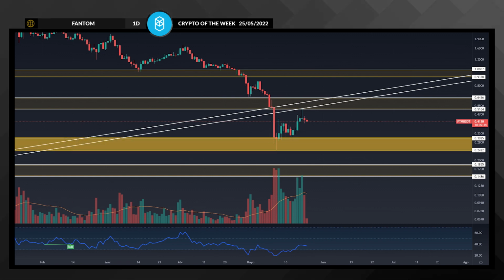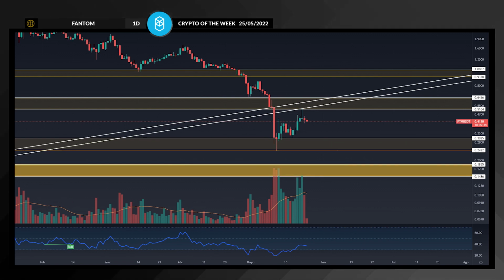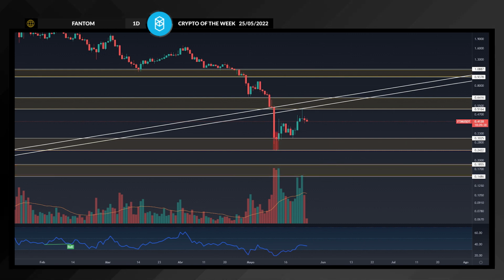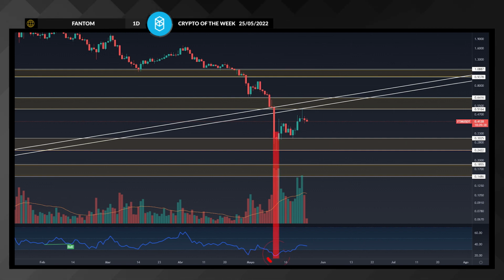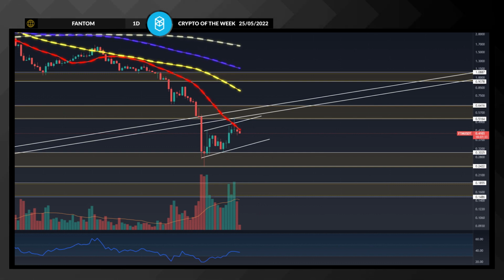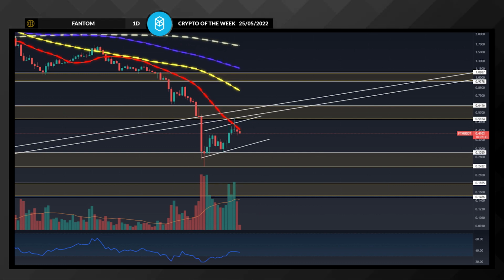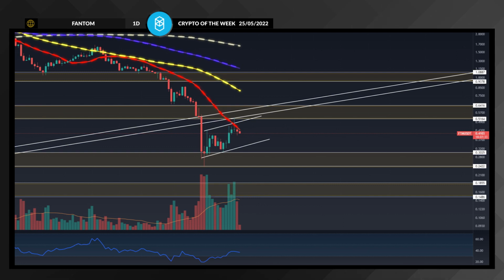Now, if it loses the zone once again, it could head toward $0.15, a resistance zone in which the price sat in July 2021. If we take a look at May 12th, the hammer candlestick was a sign of a movement reversal, as well as an overbought zone in the RSI. The moving averages reveal the bearish direction of the intermediate trend, as they're in order from largest to smallest, but the lower trend is still maintained below the 20-period moving average.